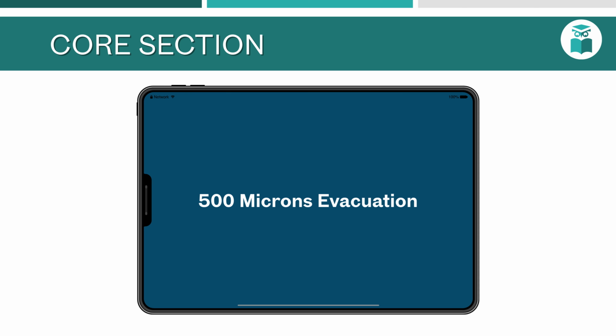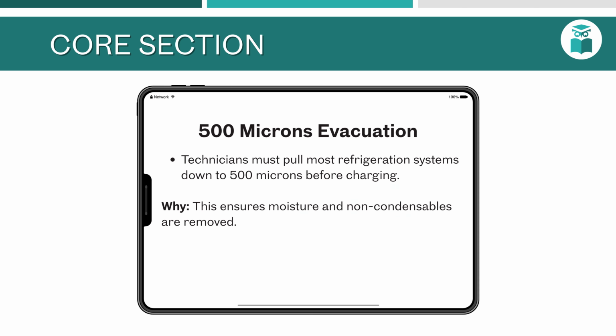500 microns evacuation. 500 microns evacuation is the minimum vacuum level required before charging a system. This ensures removal of moisture and non-condensable gases. If not achieved, leftover moisture can freeze in the expansion valve or create acid that damages the compressor.